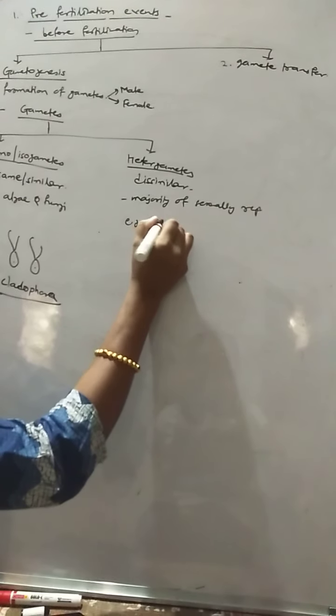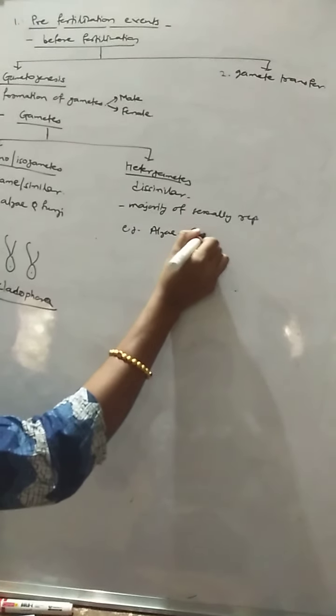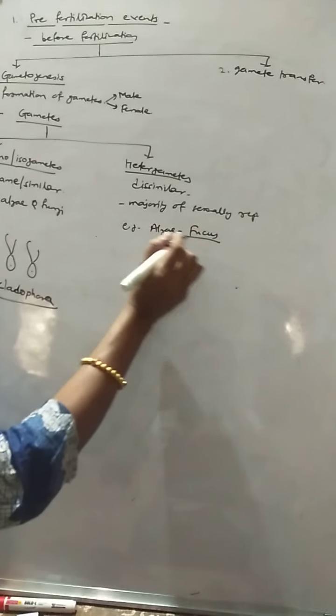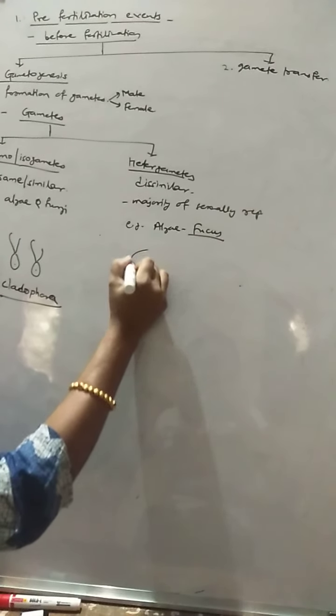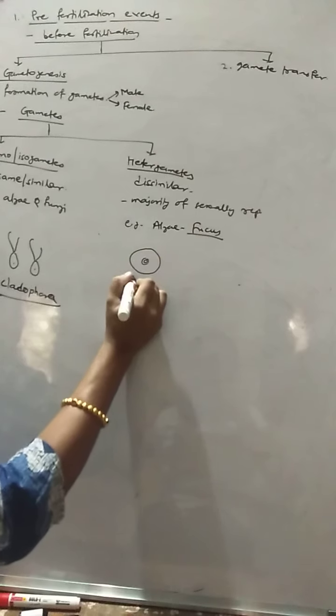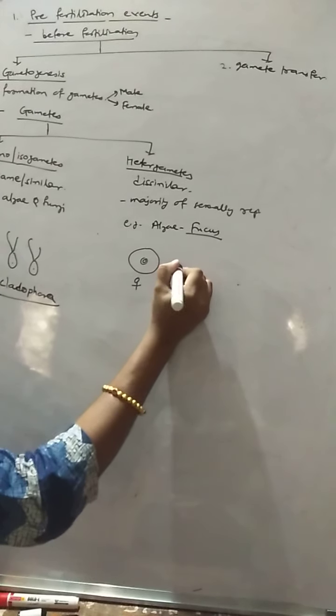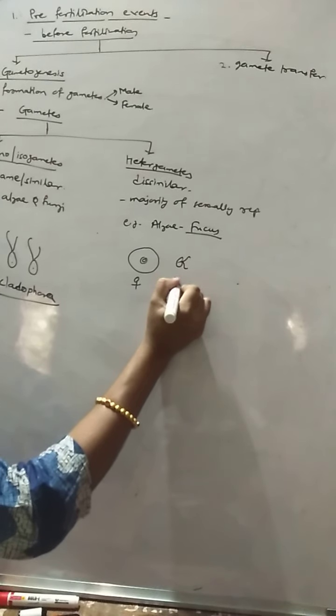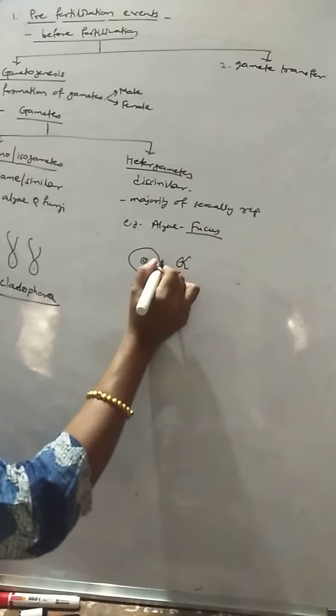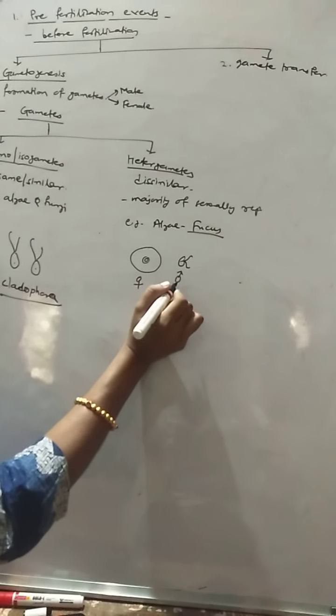For example, the alga Fucus also shows heterogamy, where the female gamete is the larger one, and the male gamete is the smaller one, and it is non-motile. This is in the case of Fucus.